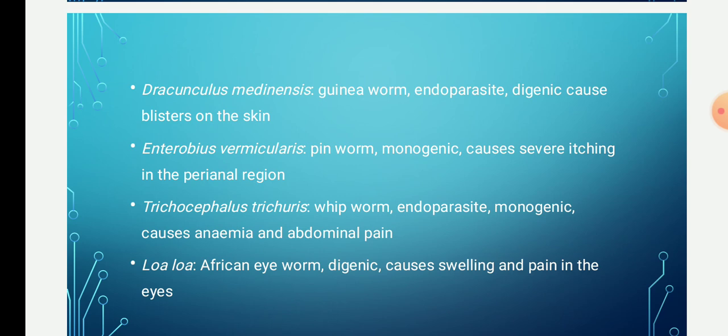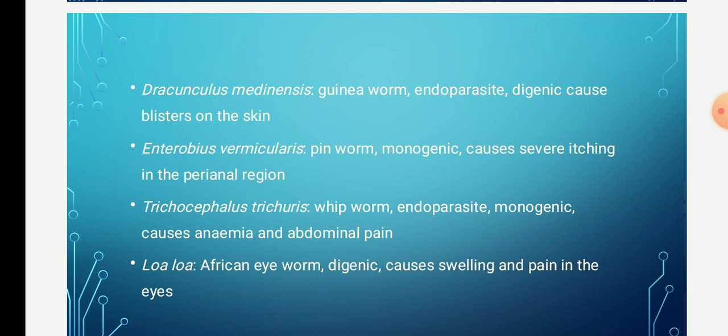Next example is Enterobius vermicularis, commonly known as the pinworm. It lives in the caecum. The worms are slender. It is a monogenic parasite. Monogenic parasite means it requires only one host. It causes severe itching in the perianal region.